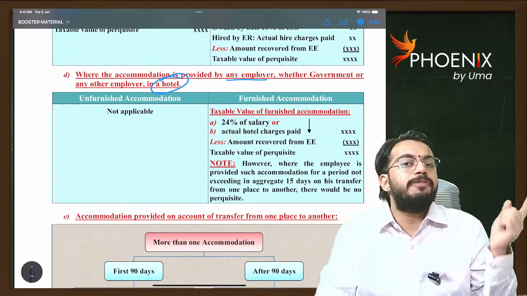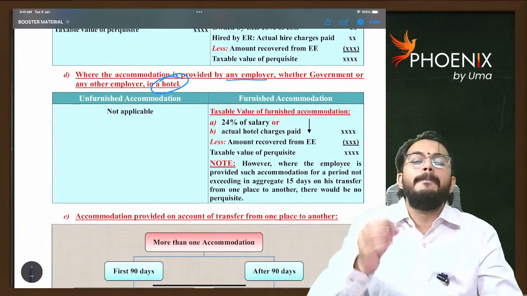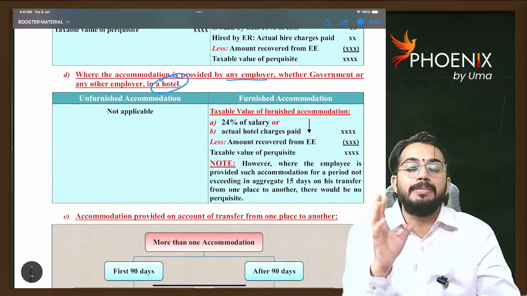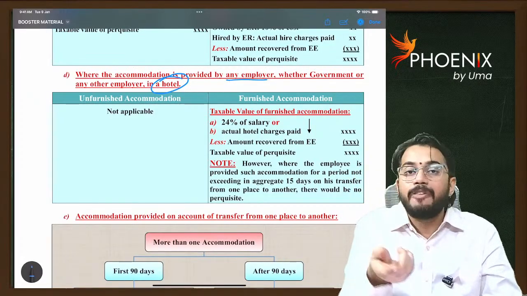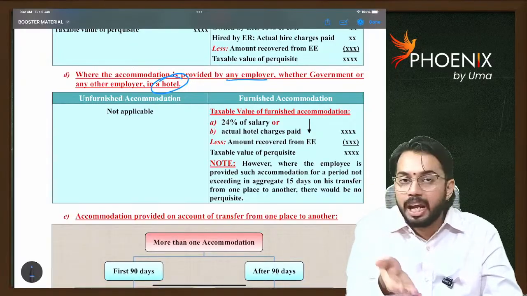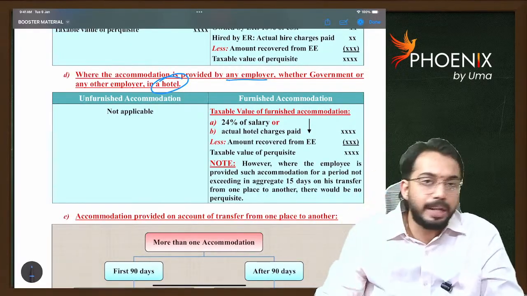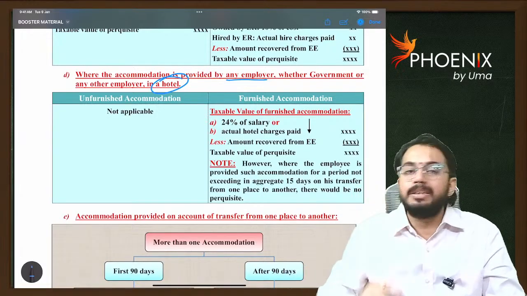As the employee is shifting from Hyderabad to Mumbai, if temporary hotel accommodation is provided up to 15 days, it is not at all taxable. That means at the time of transfer of the employee, if hotel accommodation is provided up to 15 days, it is not at all taxable. If hotel accommodation is provided for more than 15 days, then it is taxable to the employee.